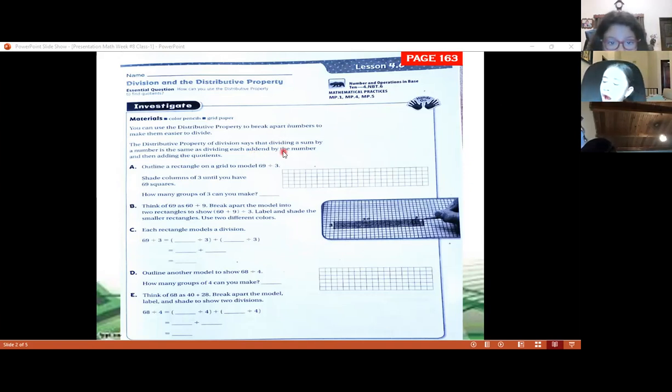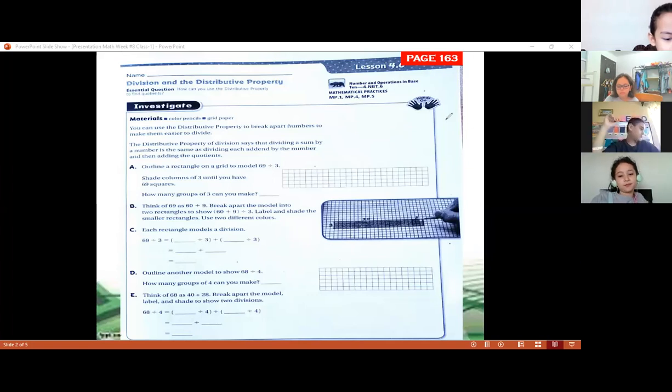So let's practice. It says, first, we're going to outline a rectangle on the grid to model 69 divided by 3. So that is our number, our division, 69 divided by 3. It says, shade the columns of 3 until you have 69 squares. So if you have colors, it will be wonderful. We're going to color this grid.